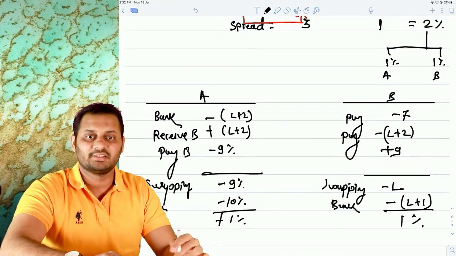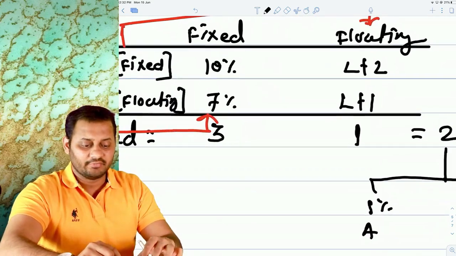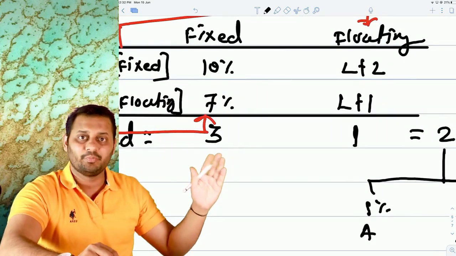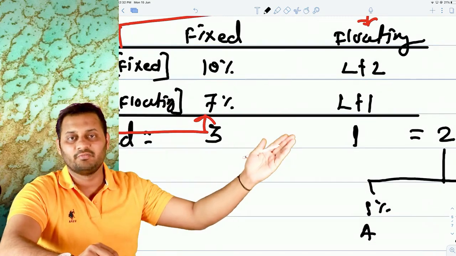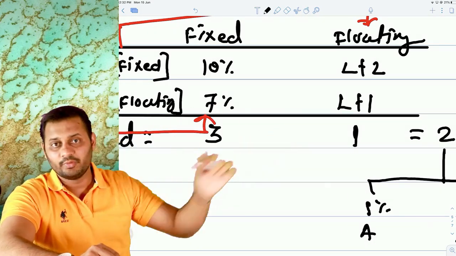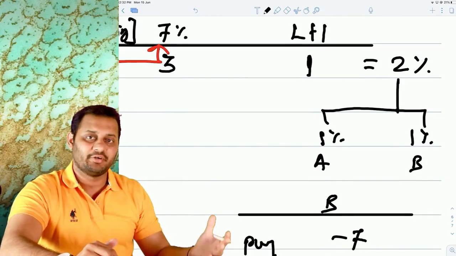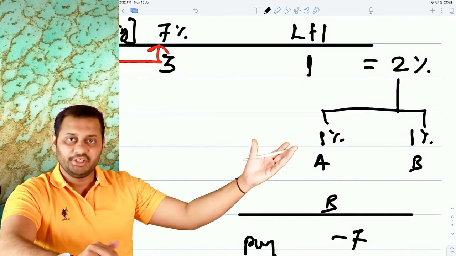This is how the transaction happens, and it's very simple. First of all, the first rule is the difference between fixed rates should be more than the difference between floating. So 3 should always be greater than 1. After that, 2% you decide who is going to share how much. If not given, take 1% for each party.